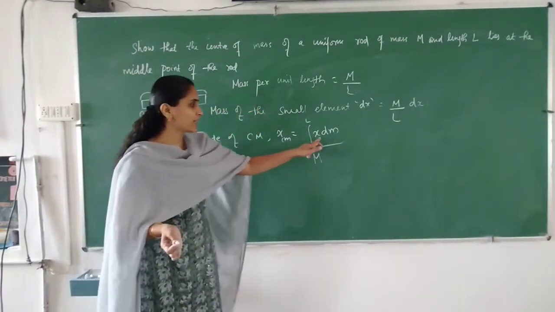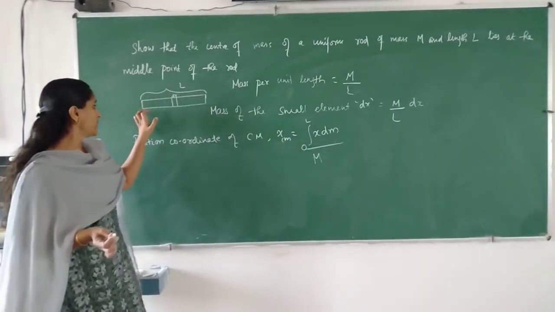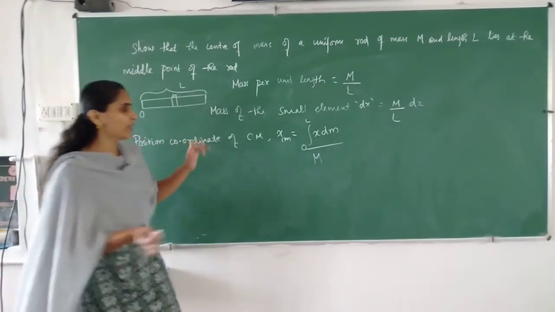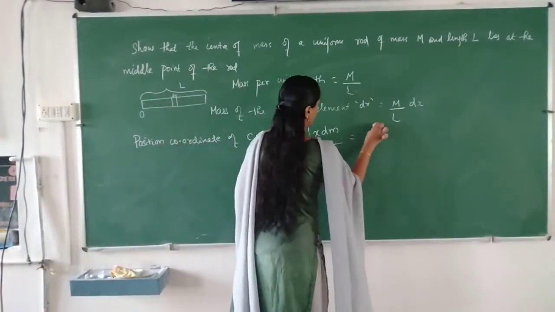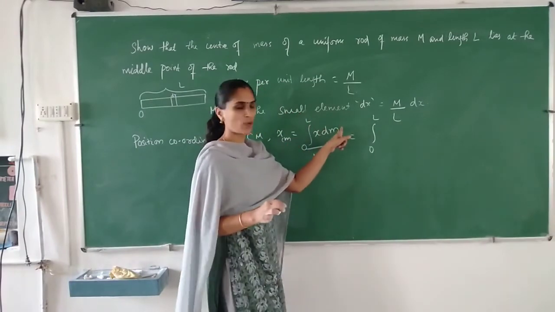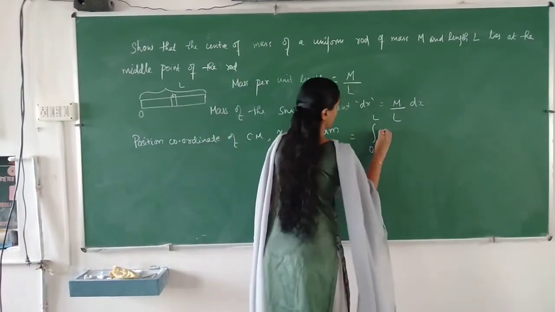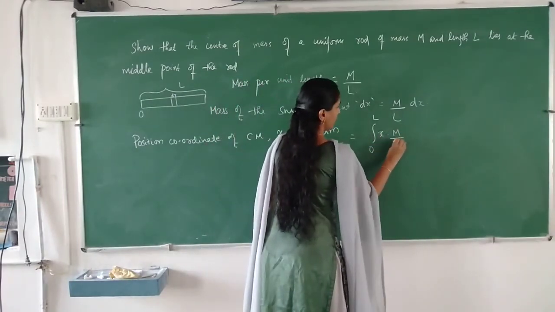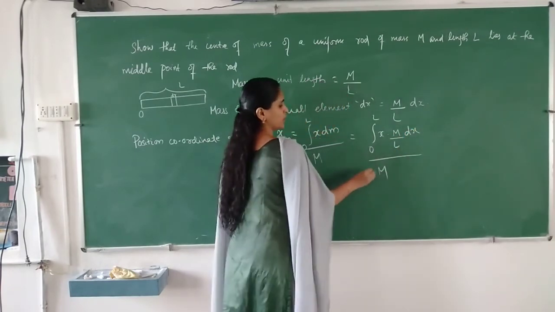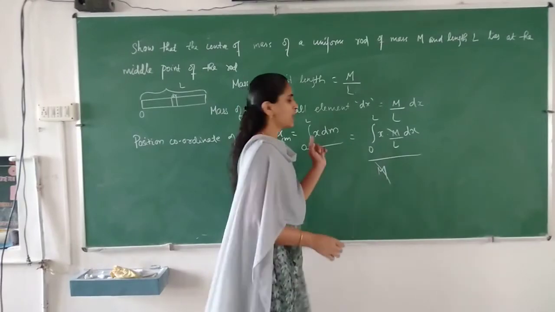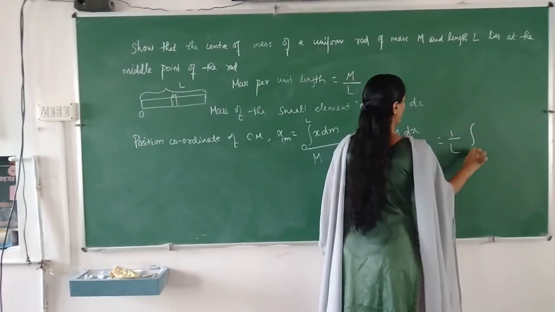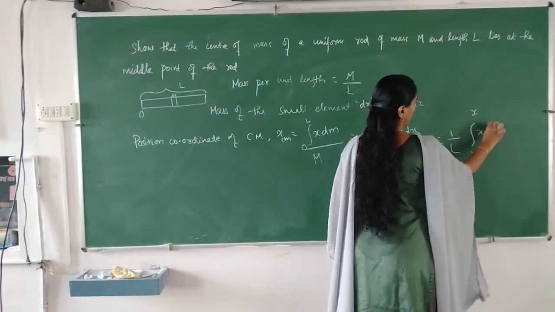Why have we written it like this? Because x varies from initial value 0 to final value L. Dm stands for the mass of the small element, m by L into dx, divided by m. So m can be cancelled, L can be taken outside: 1 by L into integral 0 to L x dx.